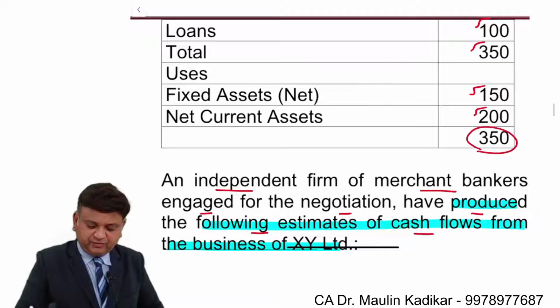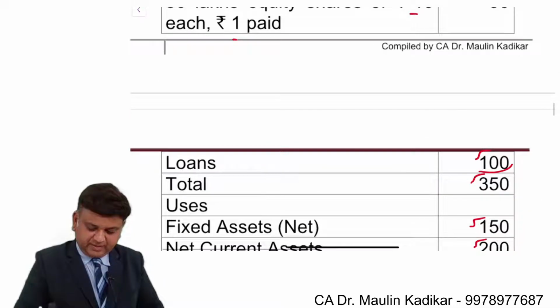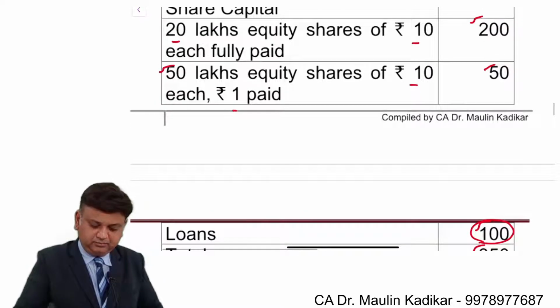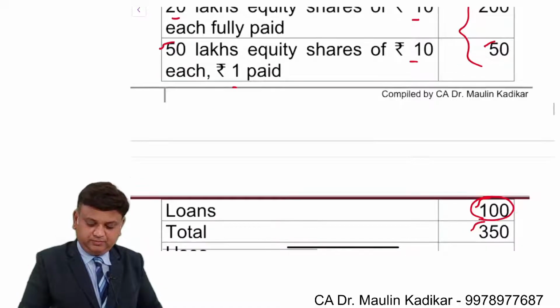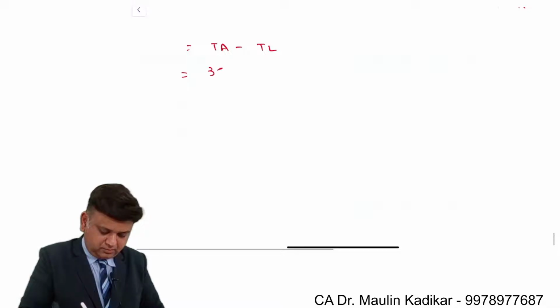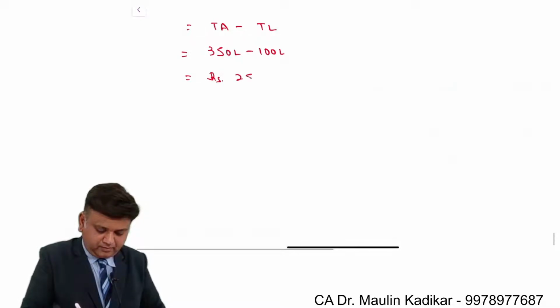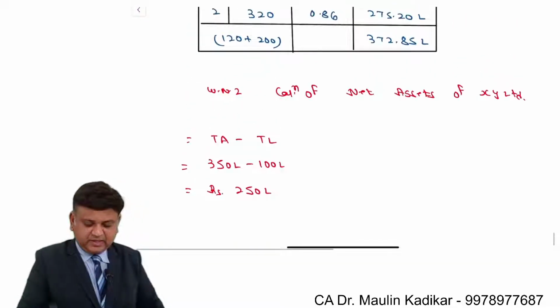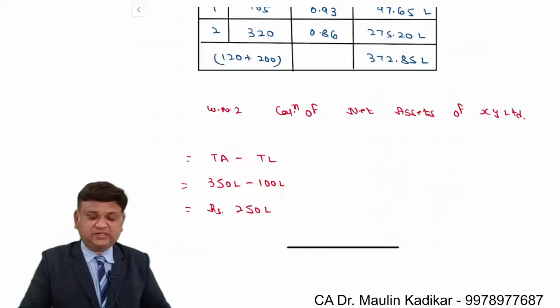It is 350 minus 100, or total of this two. That comes to 250 lakhs.